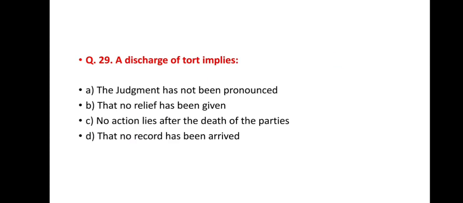Next question, question number 29. Charge of tort implies option A, the judgment has not been pronounced. Option B, that no relief has been given. Option C, no action lies after the death of the parties. Option D, that no records have been arrived. And the correct answer is option C, no action lies after the death of the parties.